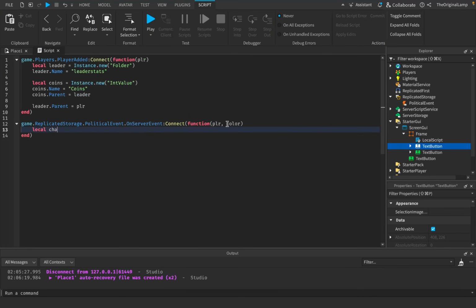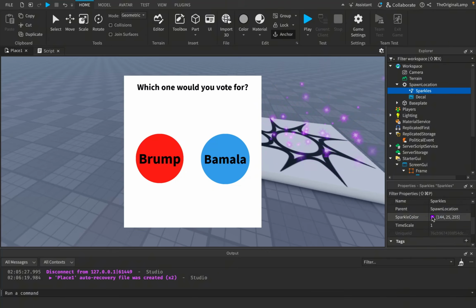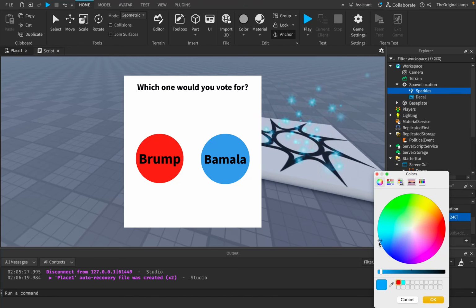So what I'm going to do is get the player's character, which will be player character or player character added wait, just in case the player's character hasn't loaded in yet. And then we're going to create sparkles, right? So you know what sparkles are, right? Yeah, here. So like this type of stuff. So I'm thinking we could just have sparkles, and then we could just change the color to whatever the player voted for, right? So it's either this blue or this red.